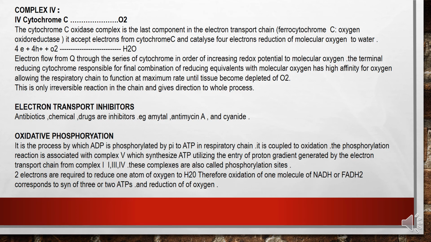Oxidative phosphorylation. It is the process by which ADP is phosphorylated by Pi to ATP in the respiratory chain. It is coupled to oxidation. The phosphorylation reaction is associated with complex V, which synthesizes ATP utilizing the proton gradient generated by the electron transport chain from complexes 1, 2, 3, and 4. These complexes are also called phosphorylation sites.